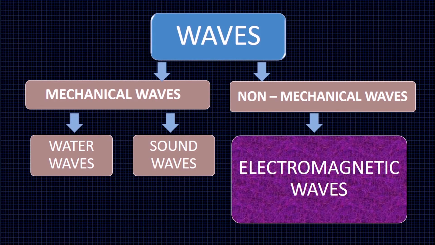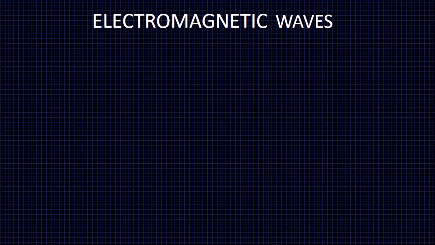Yes, we are going to study electromagnetic waves. The electromagnetic waves are the only non-mechanical waves in nature. They can travel in the absence of a medium. What are the waves that come under electromagnetic waves?